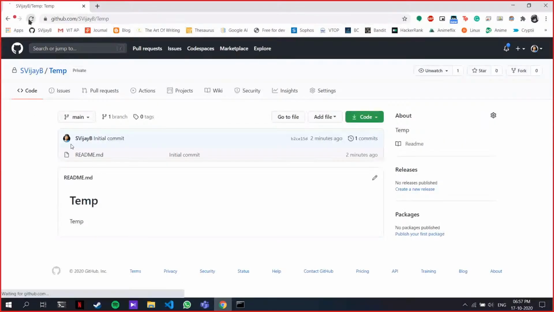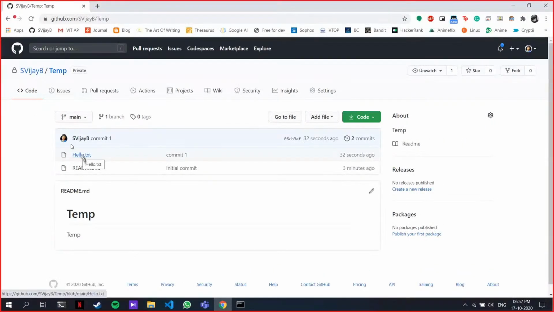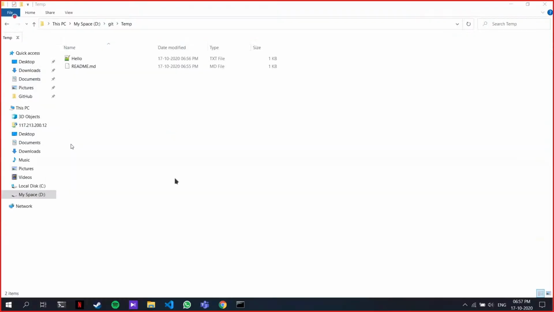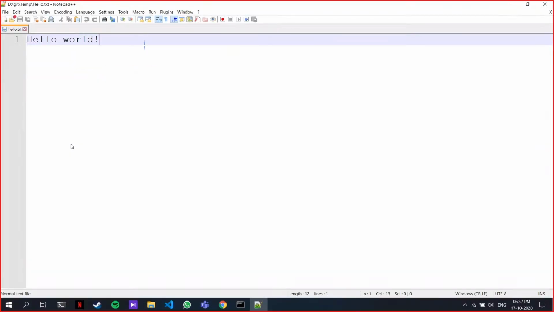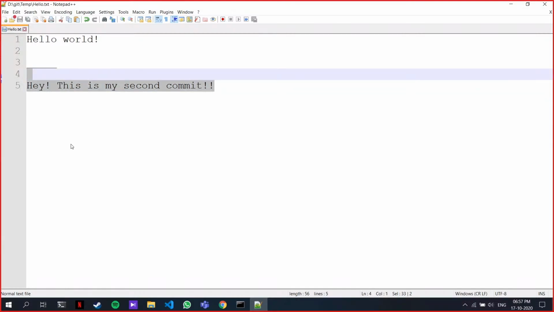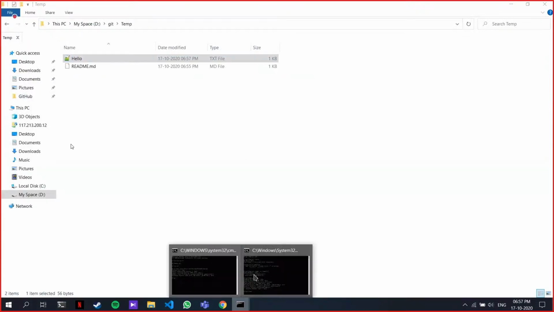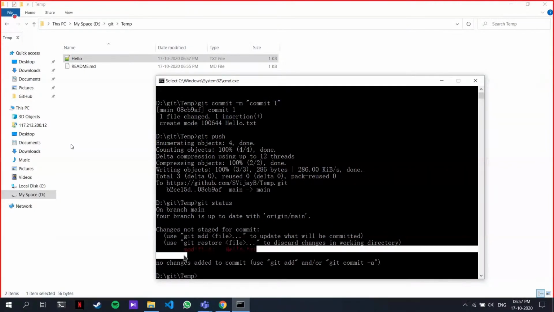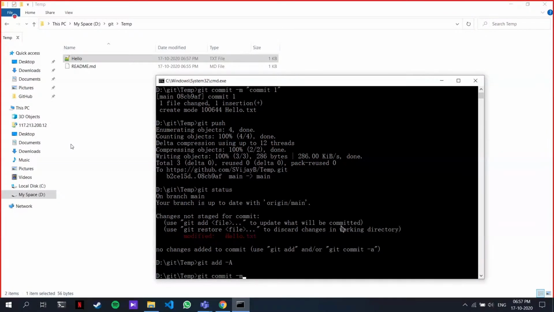Now if I open the cloud and refresh my GitHub page, you can see that I have a hello.txt file here. If I open this hello.txt, you can see that I have hello world here, right? Now, like I said, there are checkpoints, right? Now if you want to view the checkpoint on a GUI, I'm going to type here. This is a new change. I modified this file. What I'm going to do is git add, git commit -m.